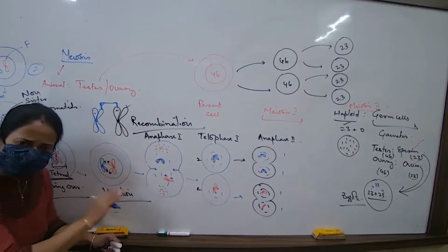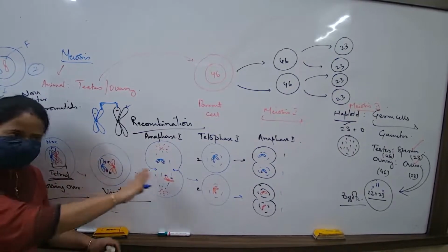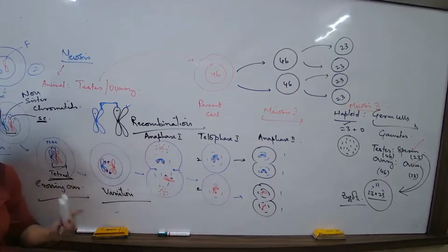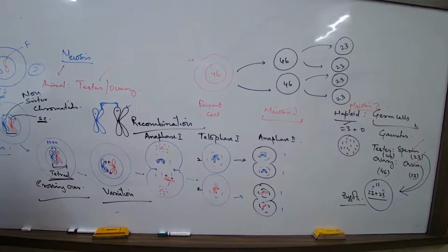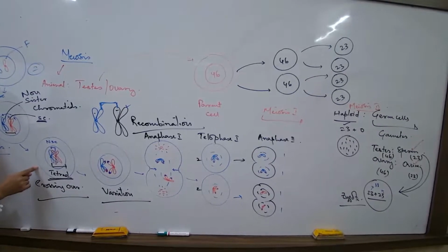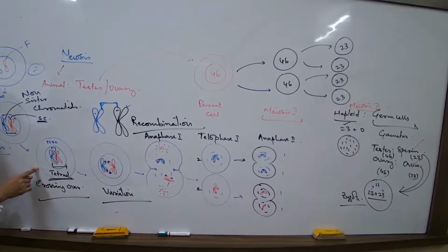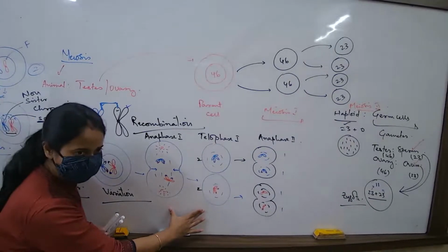Roughly, did you understand what the process is? There are detailed stages. All the diagrams we can draw in detailed stages, but these are the differences that you should try to understand. है कोई doubt इसमें? देखो, सबसे ज़्यादा ये concept तुमको याद रखना है. Crossing over, tetrad, recombination, variation. ये वाली words आया समझ में? Did you understand all these words? Any confusion? Synapses, sister, non-sister chromatids, ये तो हो गया simple concept, and then how exactly the difference is.